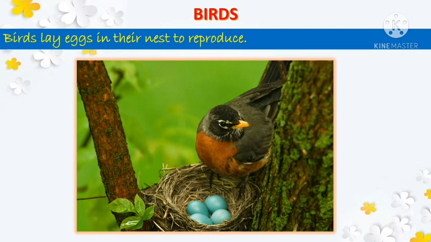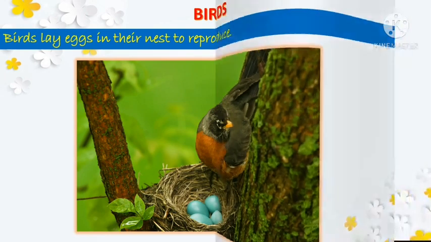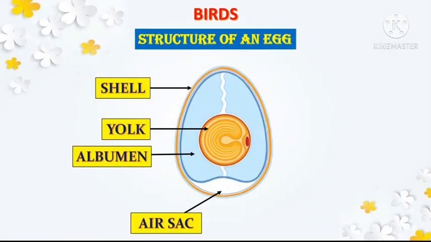Birds. Children, birds lay eggs in their nest to reproduce. Alright, now let us study about the structure of an egg. Children, the eggs of all the birds have same structure. The outermost part of the shell is the hard shell. The middle part is yellow and is called yolk. It is rich in fat, proteins, vitamins and minerals. Yolk provides nutrition to the embryo as it develops.